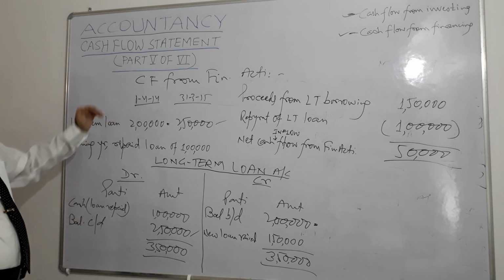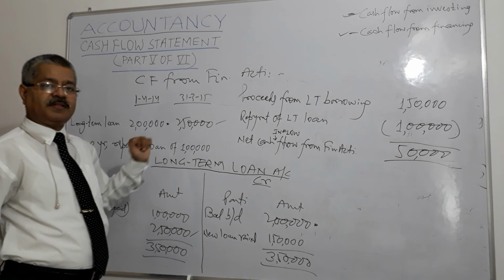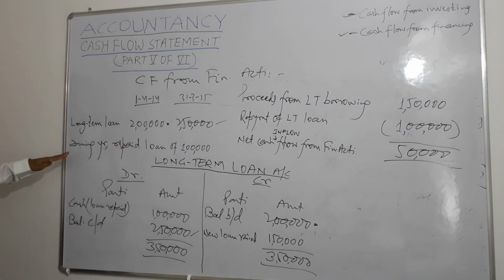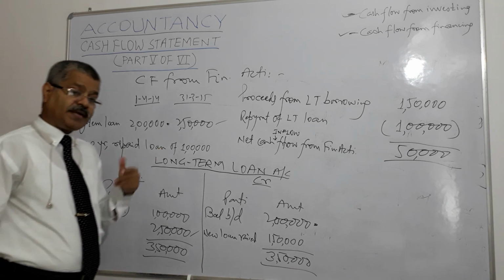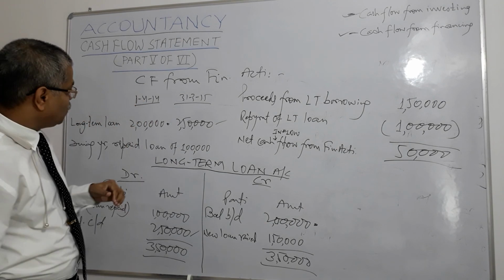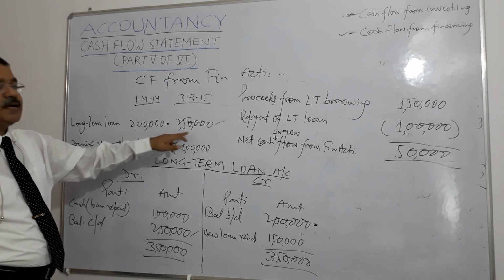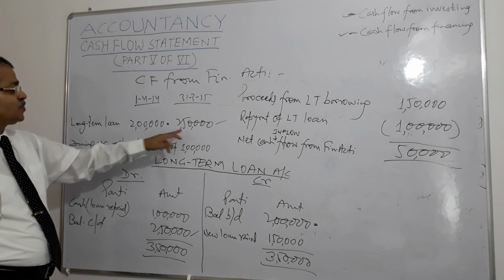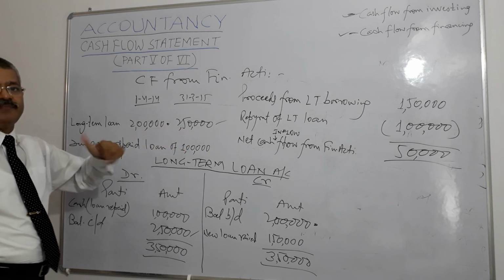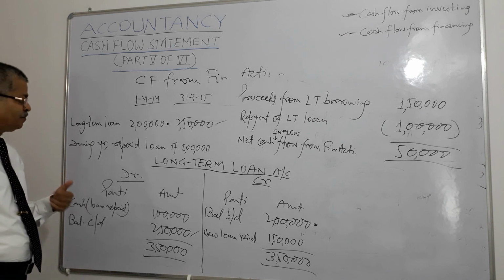At the beginning of the year, long-term loan position is 2 lakhs. At the end of the year, 2,50,000. And one information has been given. During year, the company repaid a loan of 1 lakh. So how do we get a net cash flow or outflow? Inflow or outflow? Here, 50,000 is very clear. Opening was 2 lakhs, closing was 2,50,000, means 50,000 inflow is there by way of long-term borrowing.